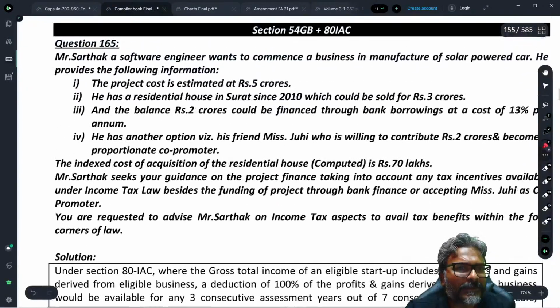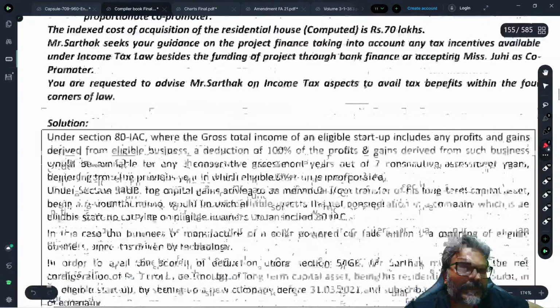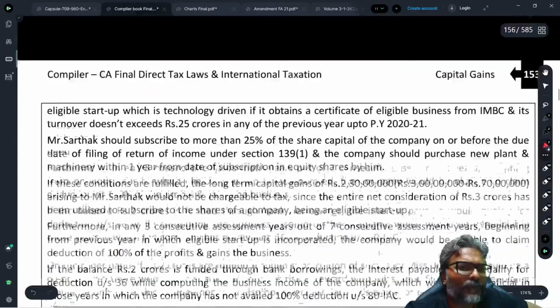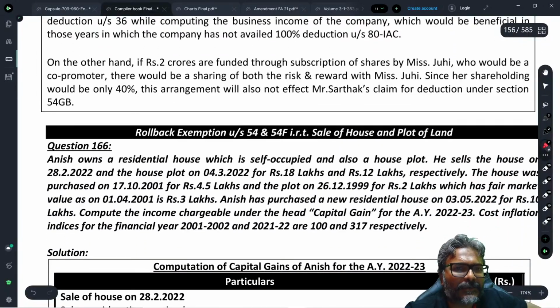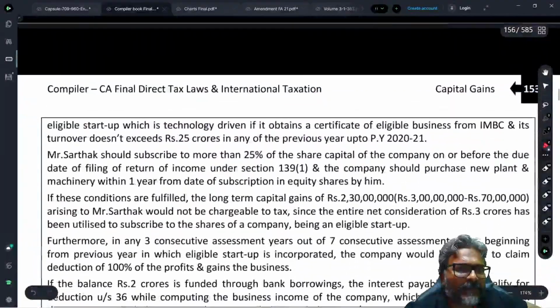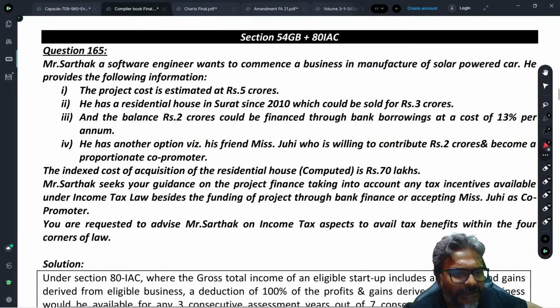Students, now my humble suggestion is that from the compiler, all of you will go through question number 165 straight away. Straight away, students, all of you from the compiler will go to 165, and please close this discussion. 165 directly, students. All of you go through this one. Question number 165. Straight away you will refer this, and that's it.